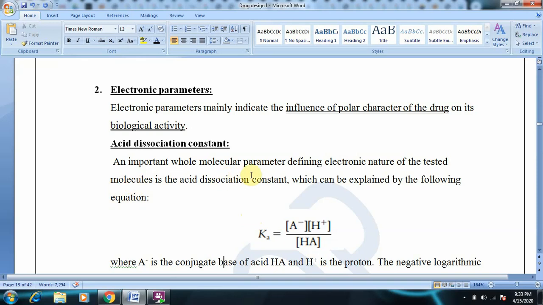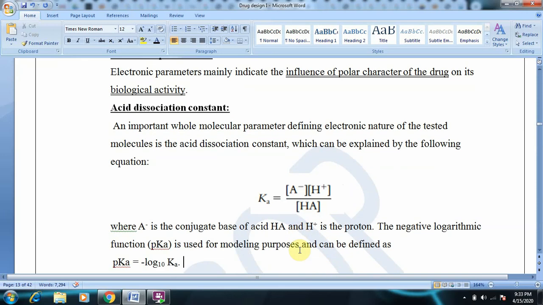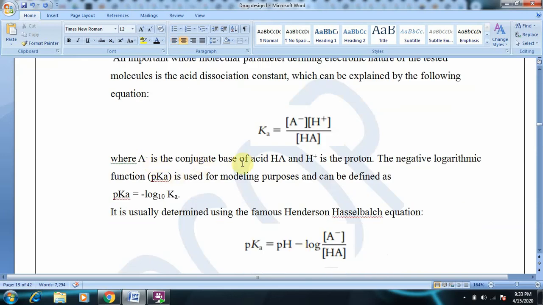An important whole molecular parameter defining the electronic nature of the tested molecule is the acid dissociation constant. And how is it defined? Ka is equal to A minus concentration times H plus ion concentration divided by HA concentration, where A minus is the conjugate base of the acid and H plus is the proton.